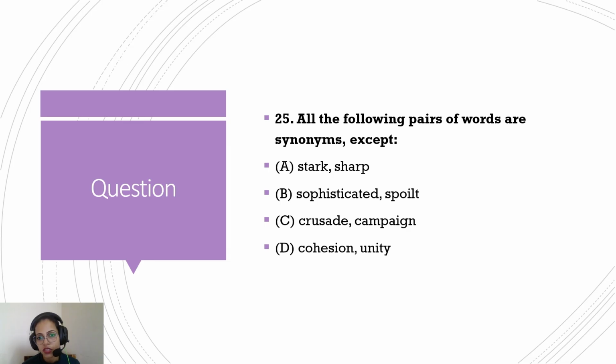All the pairs of words are synonyms except one. Like I've told you, with synonyms and antonyms, you can solve these questions right at the point of reading the question if you know the meaning. So let's try to do that. Stark and sharp. They are synonyms because stark also means a stark reality, something that is very clear, evident. Sharp is also something very clear and distinct. So they are pretty much similar in meaning.